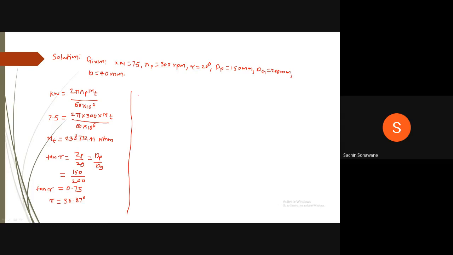Now, we will find out mean radius. Mean radius Rm is equal to, into bracket, dp divided by 2 minus b sin gamma divided by 2, which is equal to 150 divided by 2 minus 40 into sine of 36.87 divided by 2. Therefore, mean radius Rm is equal to 63 mm.